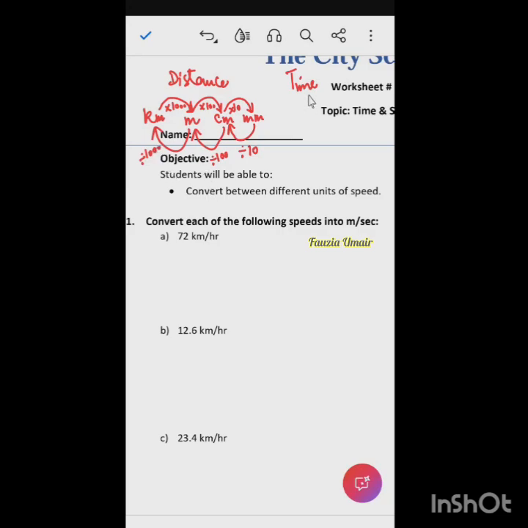Now let's talk about the units of time. The units of time are hours, minutes, and seconds.